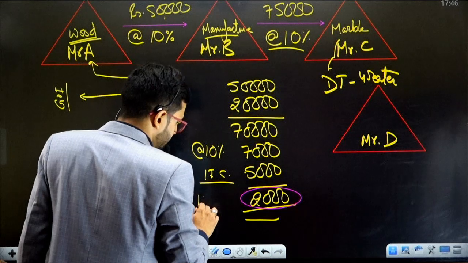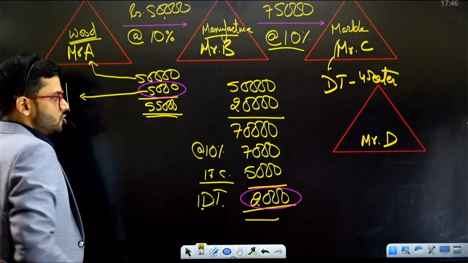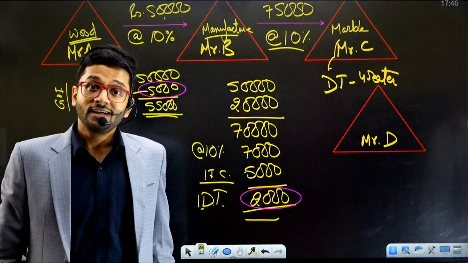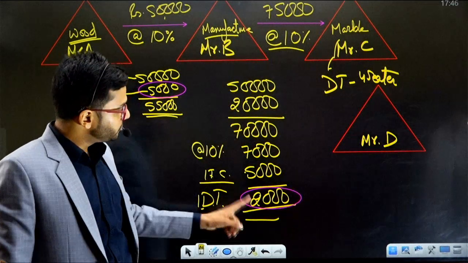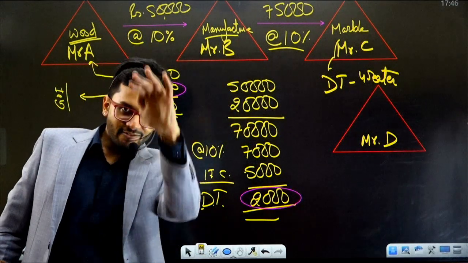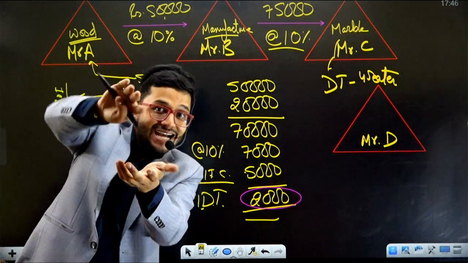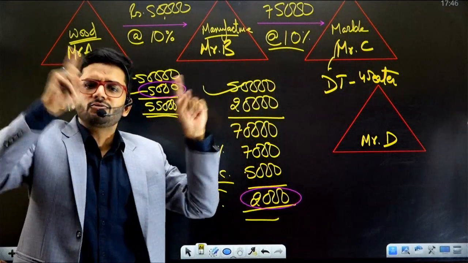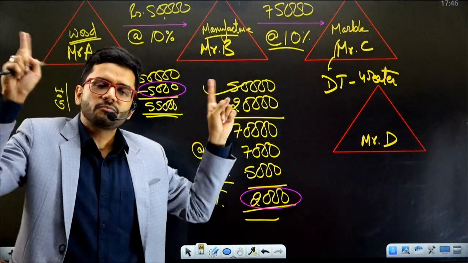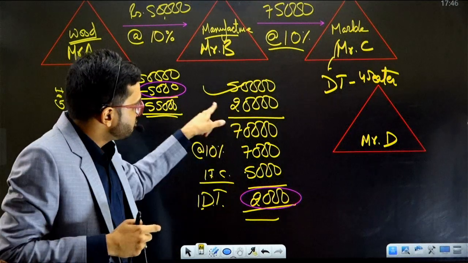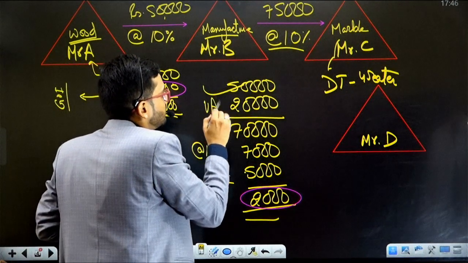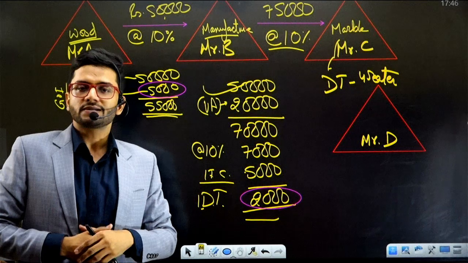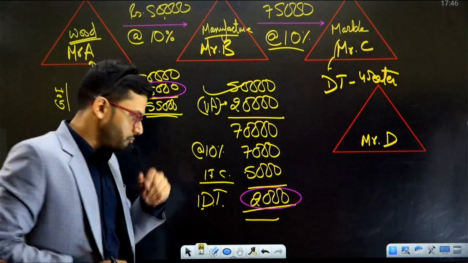Okay, by Mr. B. So in the erstwhile regime, Mr. B was paying a huge amount to Government of India, which is 7,500. Now Mr. B is paying only 2,000 rupees to Government of India. The taxes have lowered. Why? Because tax is eliminated. We are not paying tax again on 50,000 rupees. Only on value addition, whatever value addition Mr. B has done, taxes are going to be levied only on that, which is 20,000 rupees, and 10% of 20,000 is 2,000 rupees. Perfect, sir. Got it.